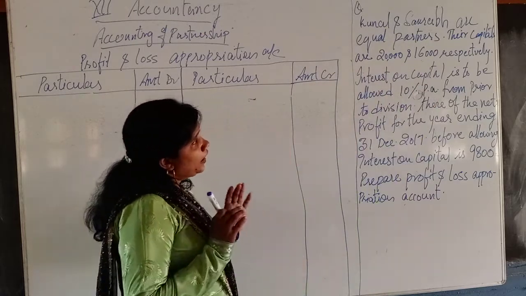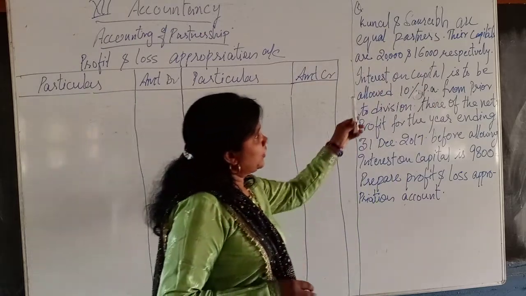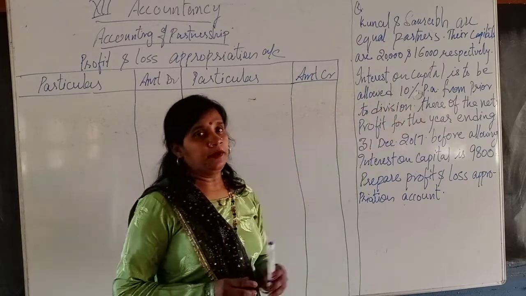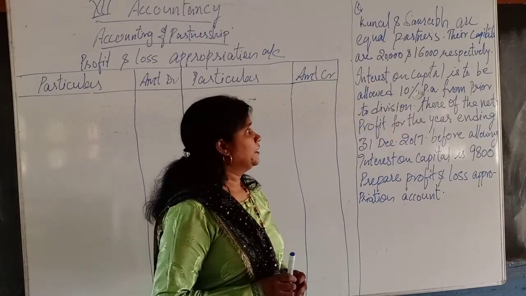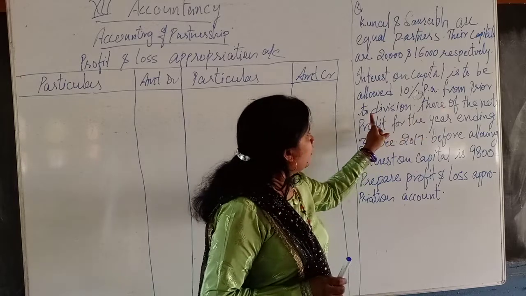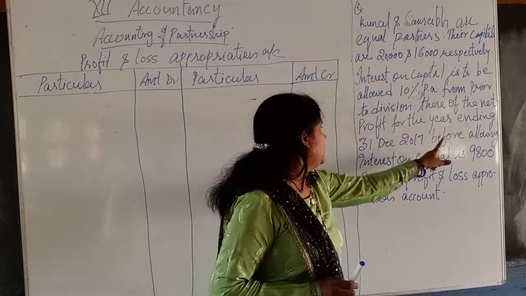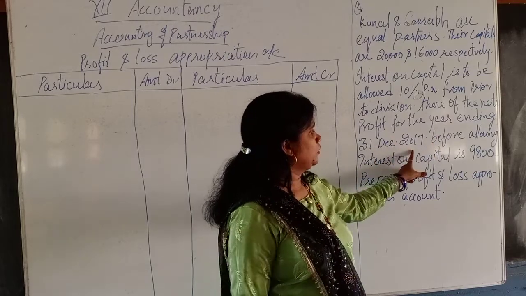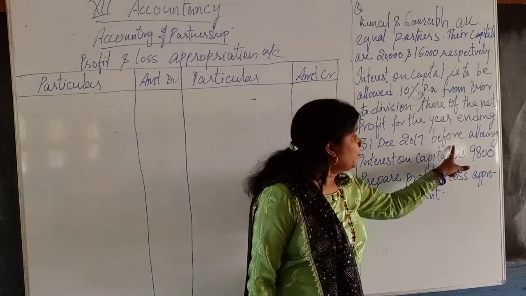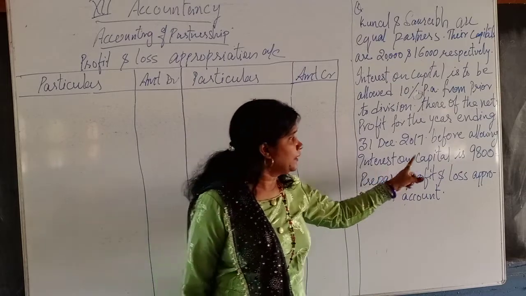16,000. Now next, interest on capital is to be allowed at 10%. Prior to the division thereof, the net profit of the year ending 31st December 2017 before allowing the interest on capital is